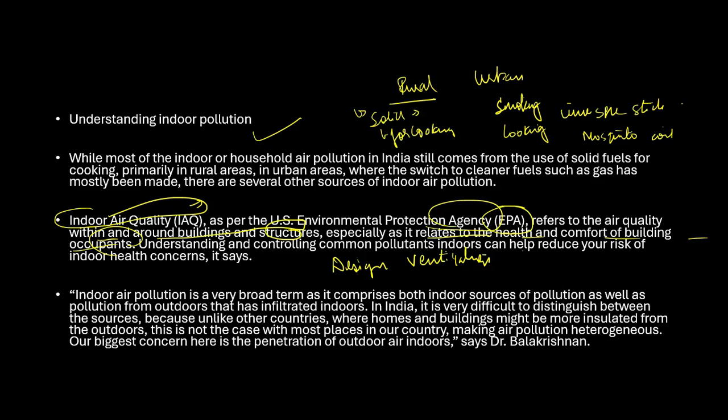So healthy designs include good airflow, natural light, proper waste disposal, and fewer people in enclosed spaces. A lot of people in the same space is again not good, or very few people in that particular closed space, and the waste management is done in a proper manner, etc. So these are some of the things that we can do to have better health even in the indoor situation, right? So these are some of the important things for today.